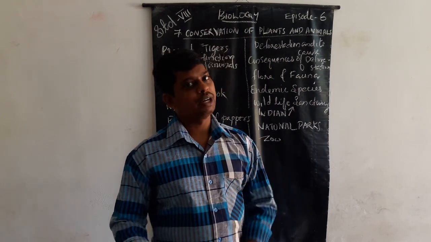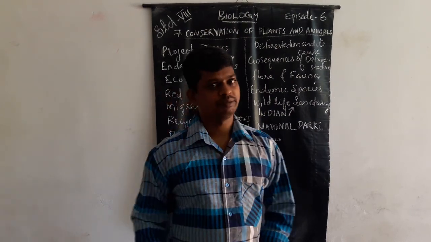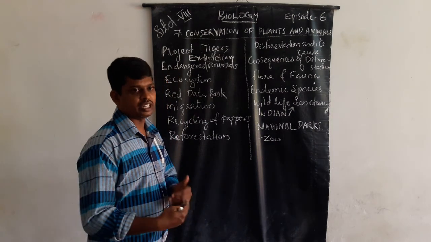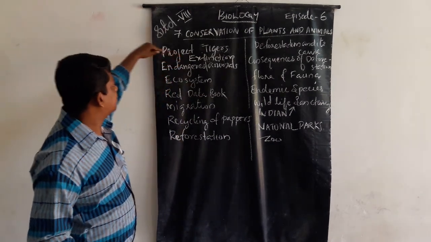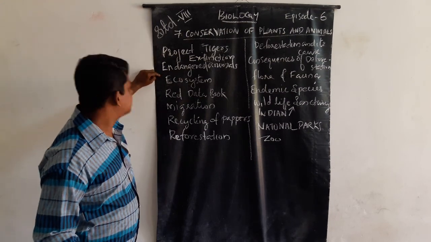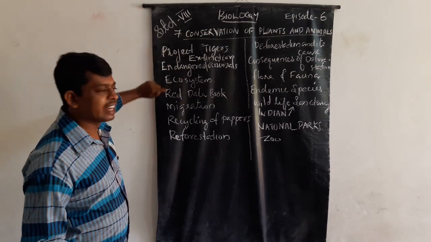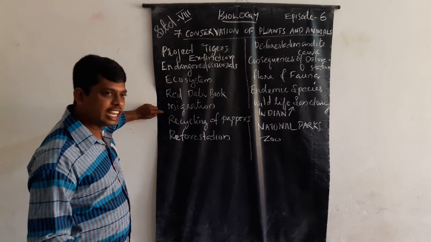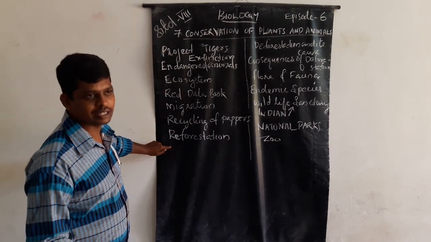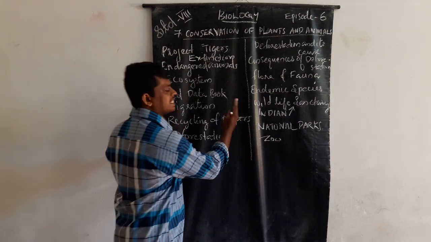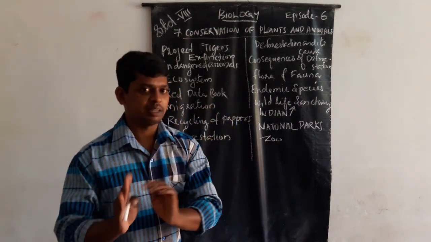In the second part of this chapter, we are going to study Project Tiger, extinction, endangered animals, ecosystem, red data book, migration, recycling of purpose, reforestation. This is the second part of this chapter.